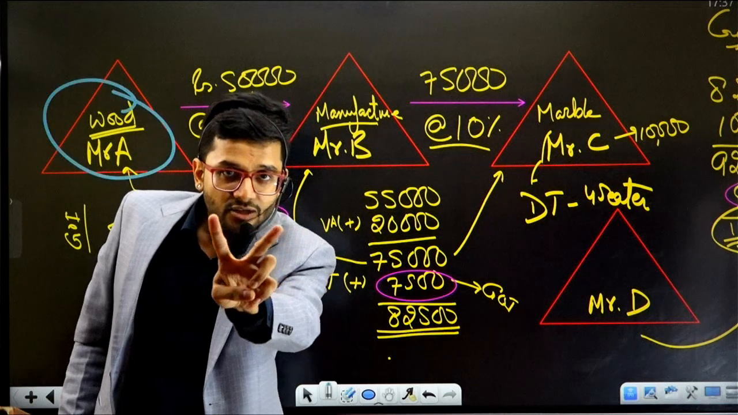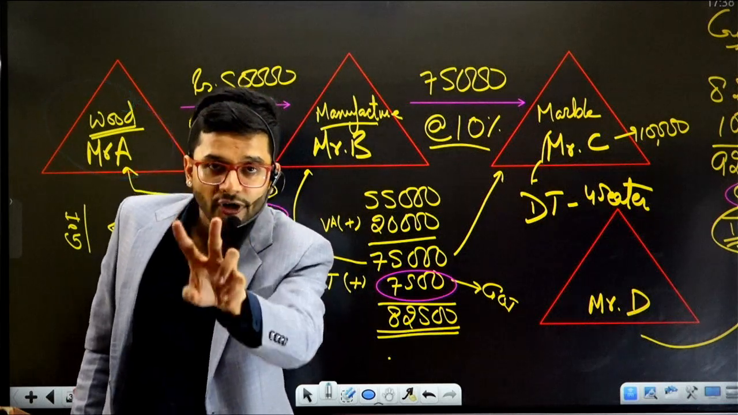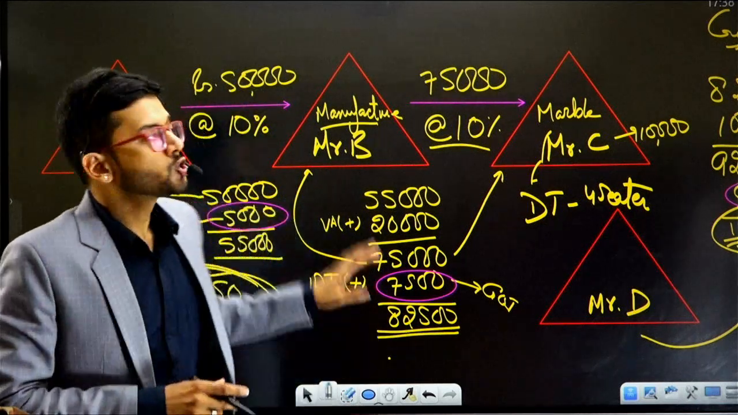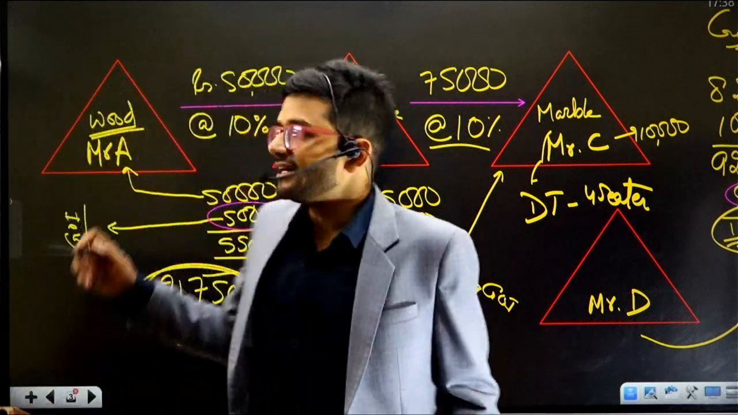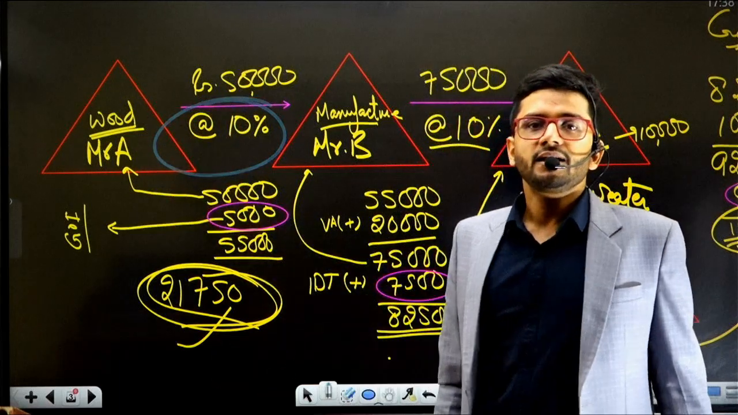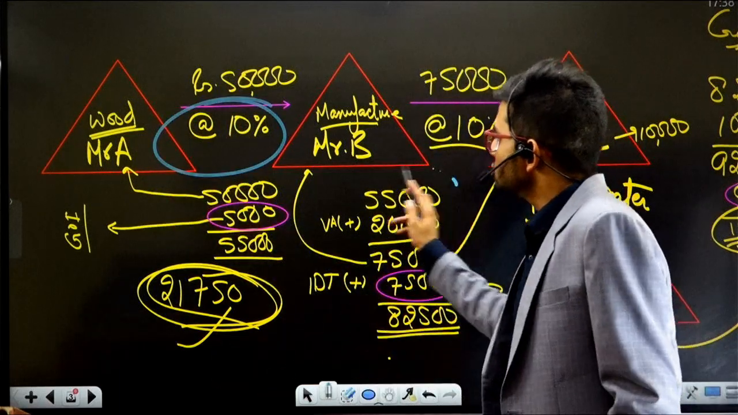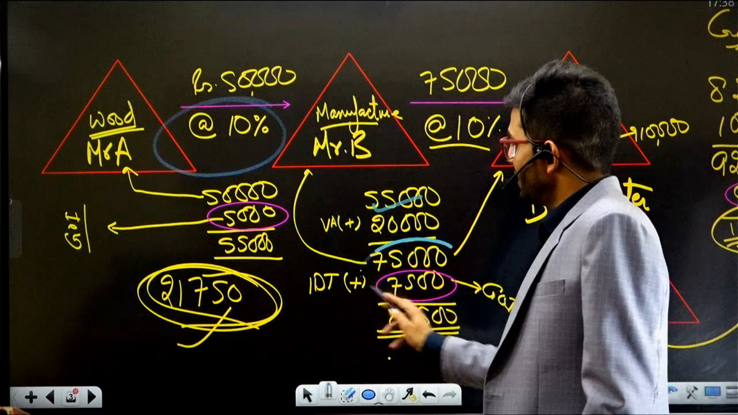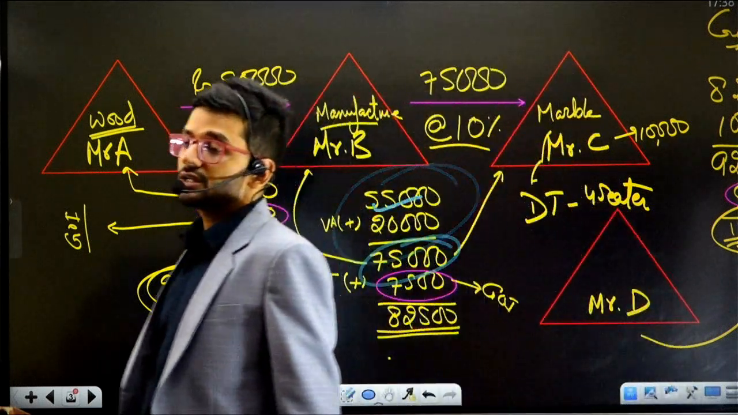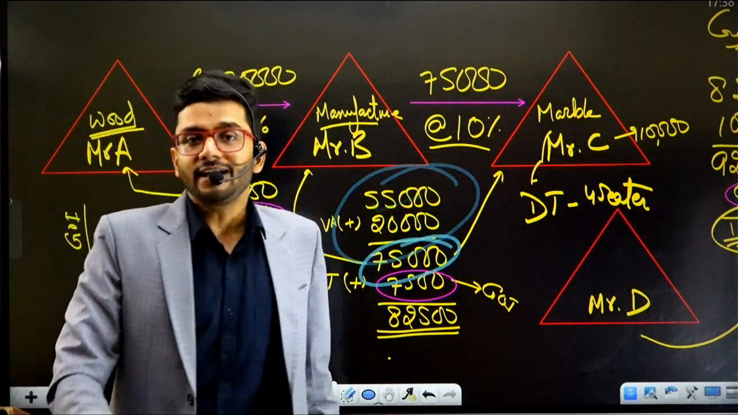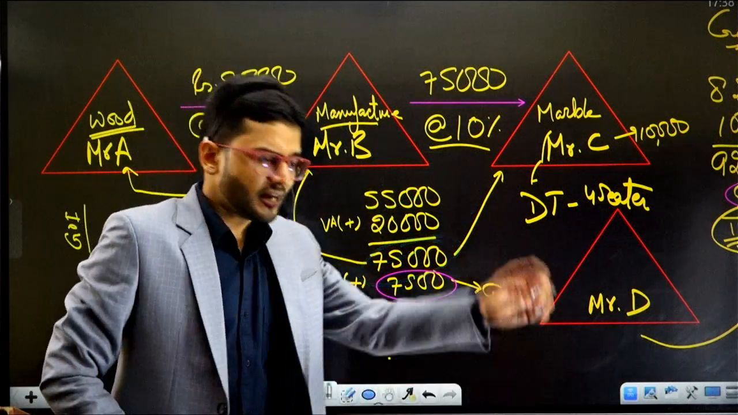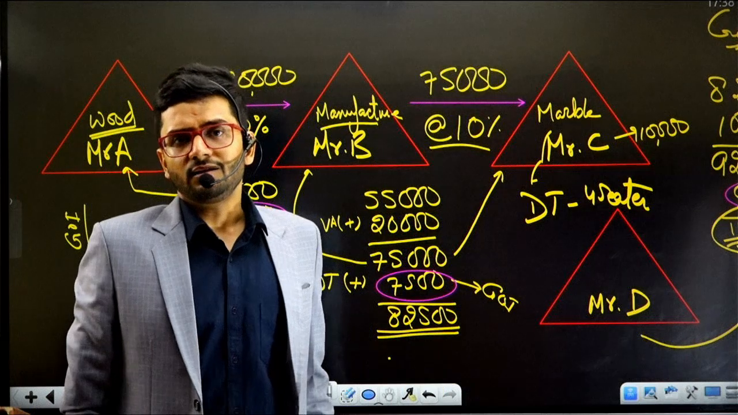This is known as double taxation. This is known as multiple point taxation. So on 50,000, tax is levied at the first leg, and on the same 50,000, tax is also levied on the second leg. 75,000 contains 50,000, and that is subjected to indirect taxation once again. That is the problem which is there over here.